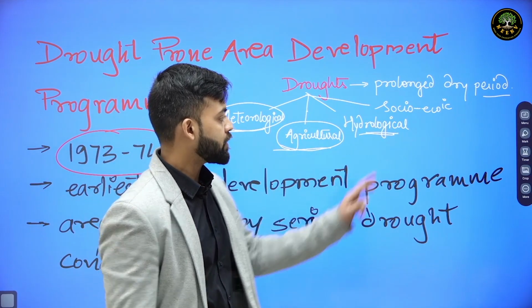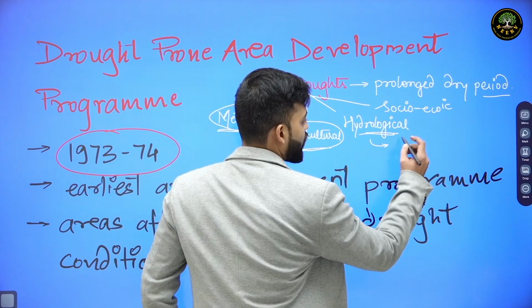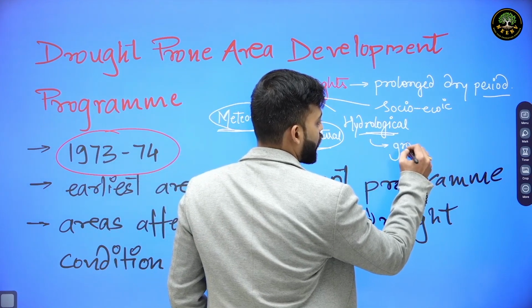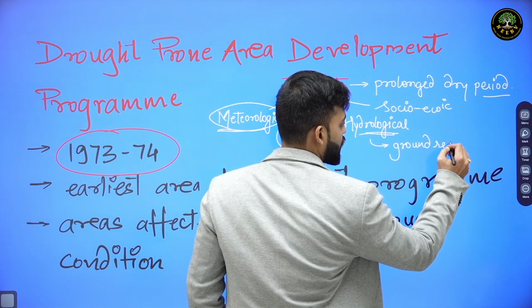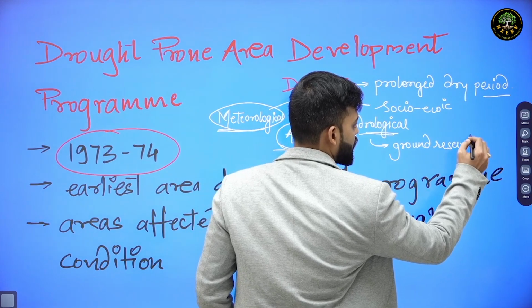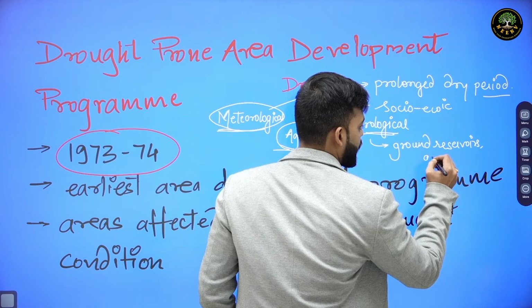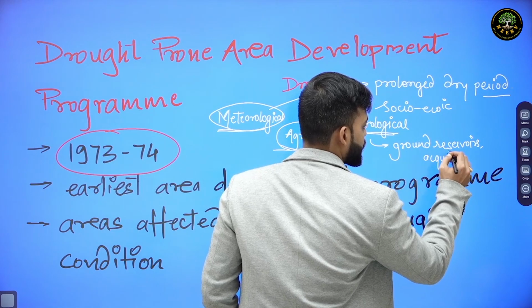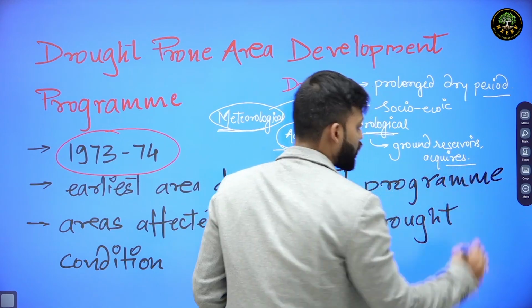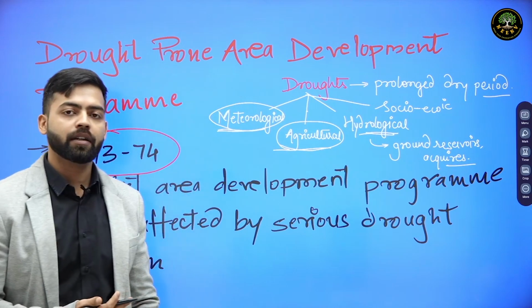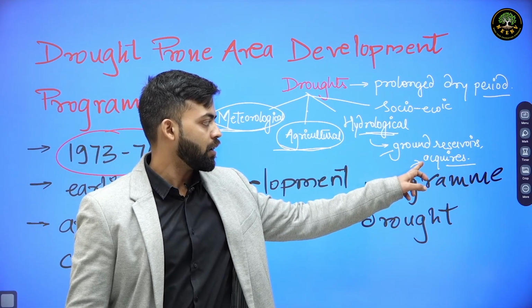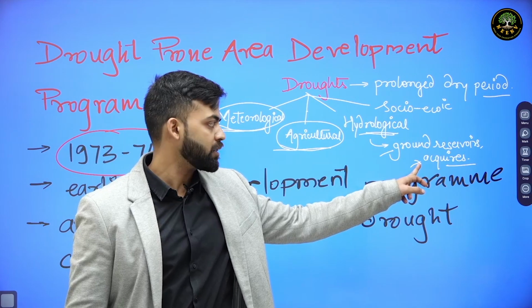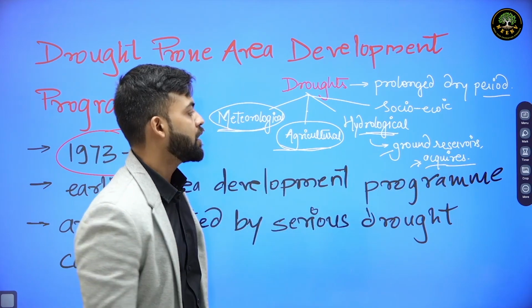Hydrological drought happens when there is lack of water in ground reservoirs, groundwater reservoirs or aquifers. So because of increased evaporation, either there is dryness in reservoirs or depletion in groundwater resources or groundwater aquifers.